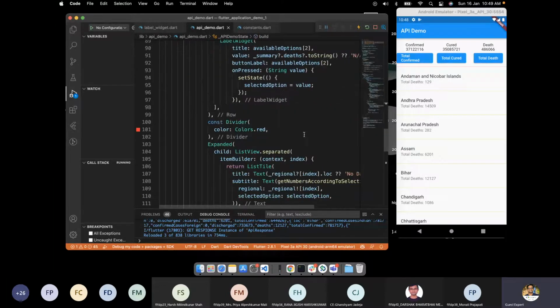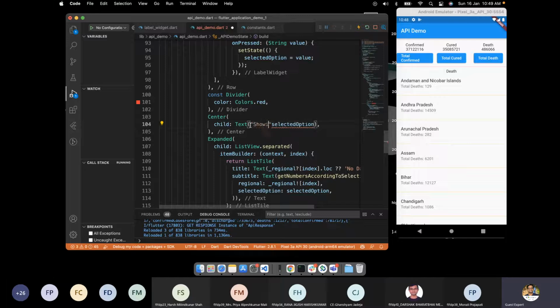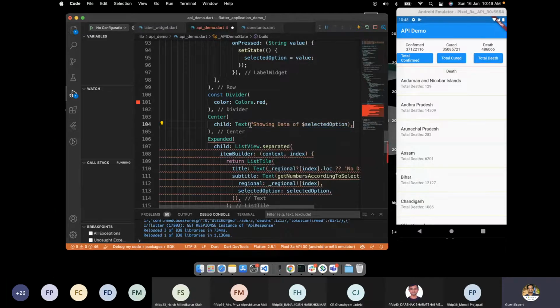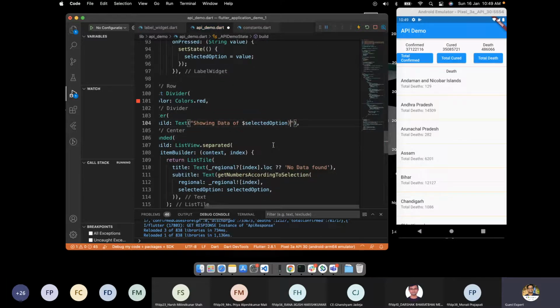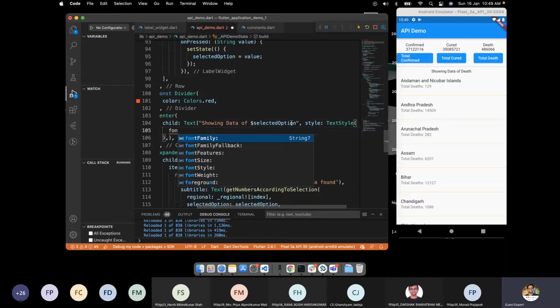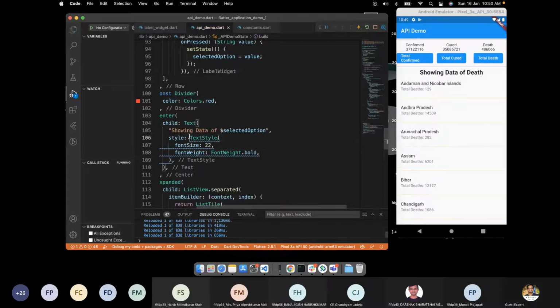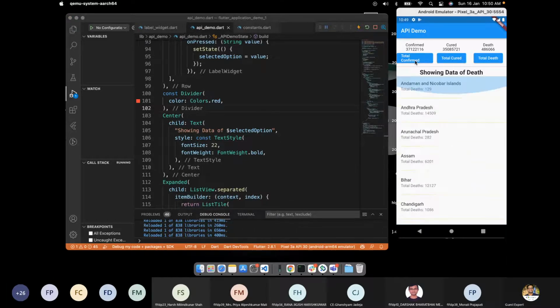First, let me add one more label here so that we have a basic understanding: Center, child Text, selected option, showing data of, and the style TextStyle. Okay, so this looks a bit better now.